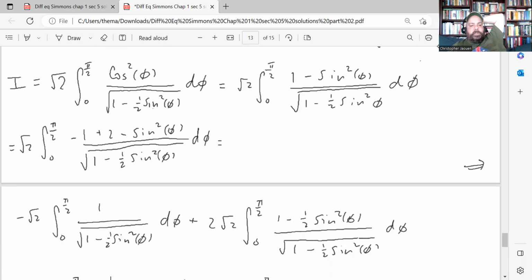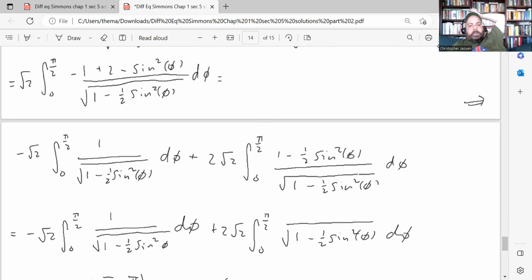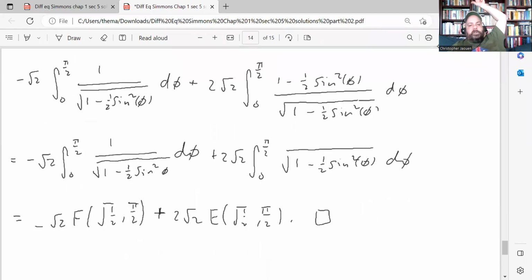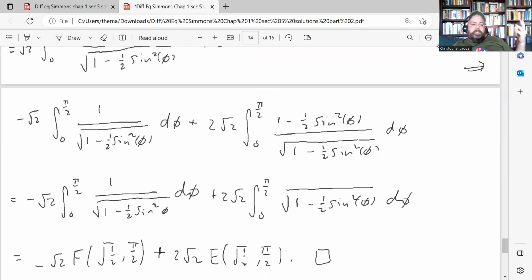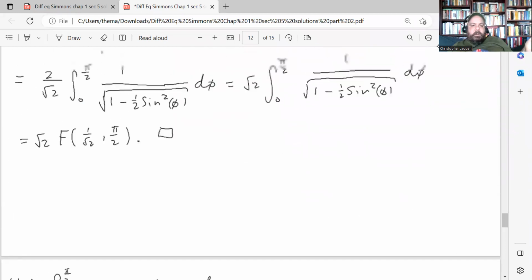Break that integral up into a sum, which gives you this sum of integrals here. And when you simplify the second integrand, both of these are elliptic integrals of two different types. The first one is an elliptic integral of the first type, and the second one is the elliptic integral of the second type. Right. So just like algebraic manipulations, it's really nothing that difficult.